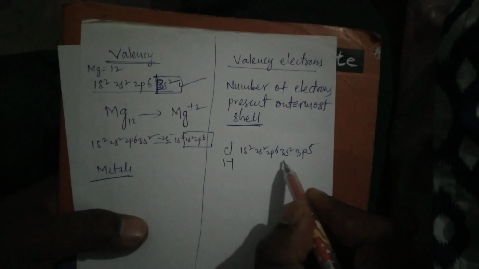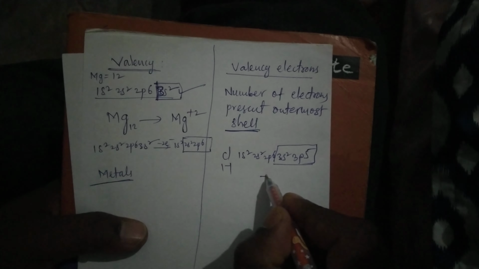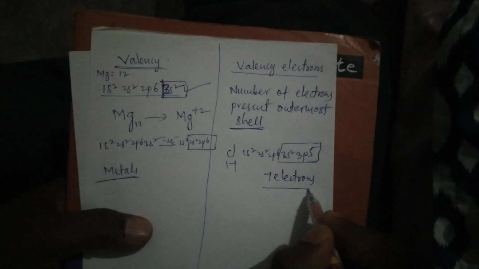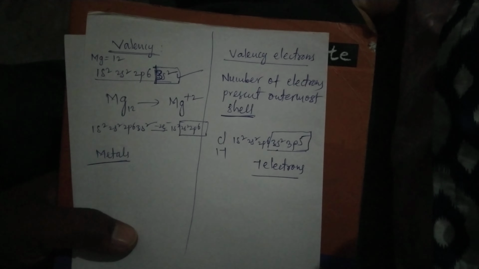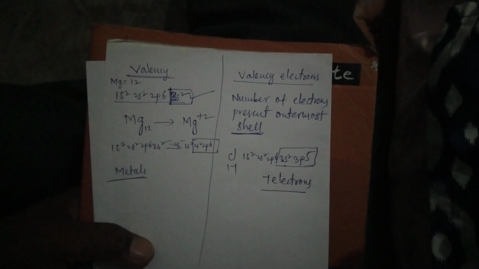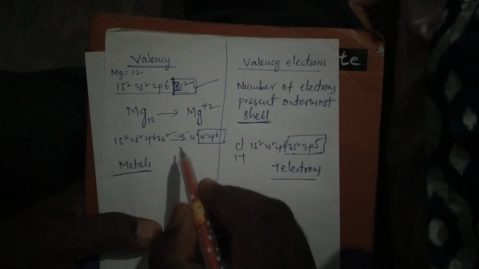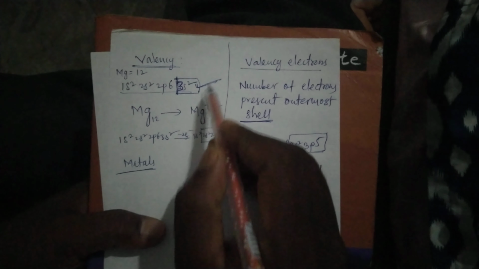The last shell is the third shell, which contains 7 electrons. So the number of valence electrons is 7. And magnesium contains 2 electrons, because its last shell is also the third shell, but it has only 2 electrons.